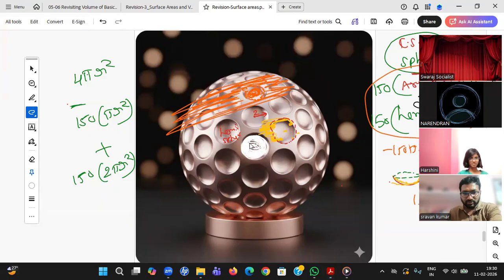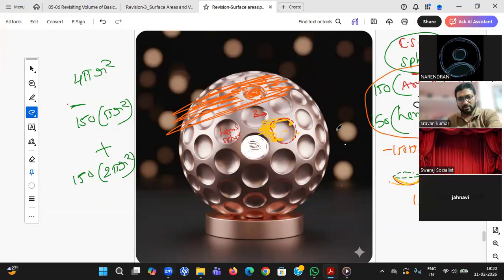Sir, I have a doubt why we are adding them instead of subtracting. You see, are you not painting this fellow? Are you not painting inside the hemisphere? Are you painting or not painting? We're painting, sir. Obviously, you should add, right? If you are not painting, you will subtract. Even though there are holes, you are painting inside that particular thing. That's the reason you need to add it.